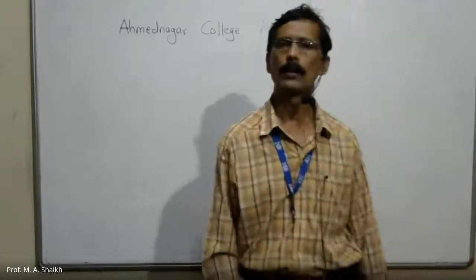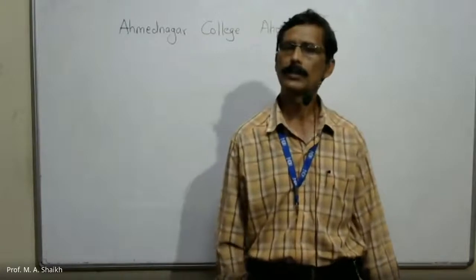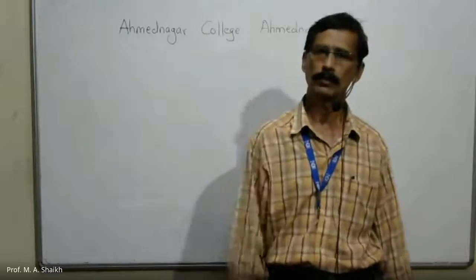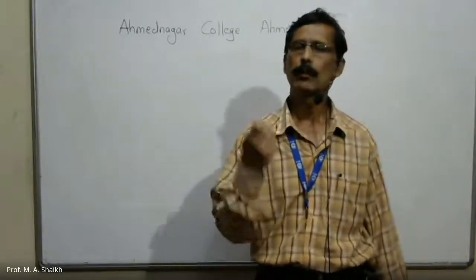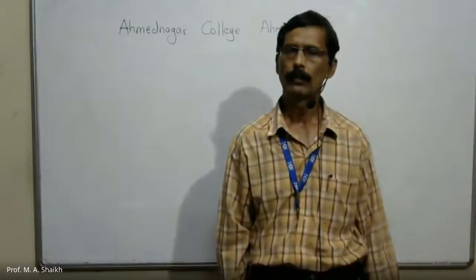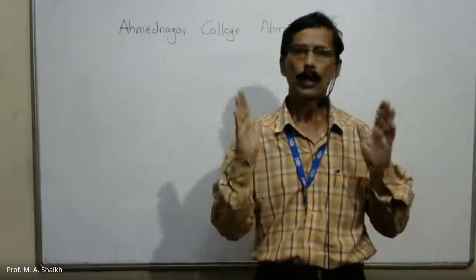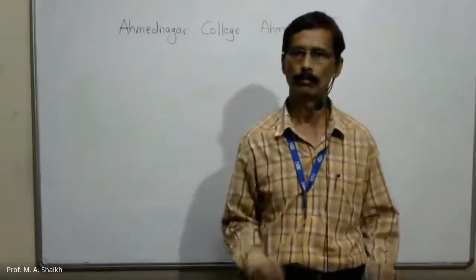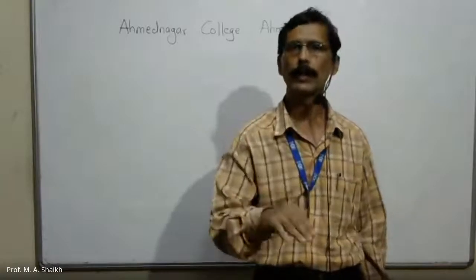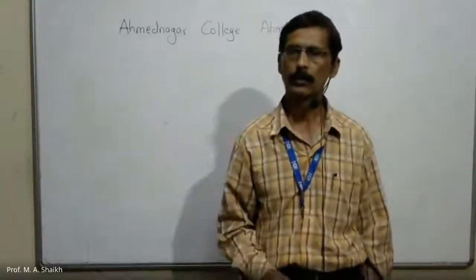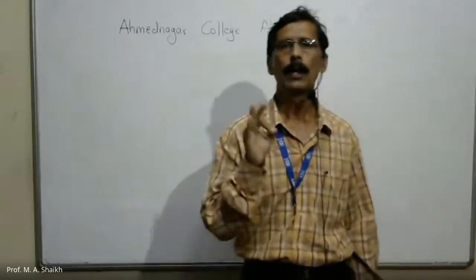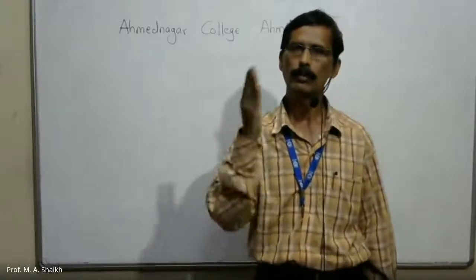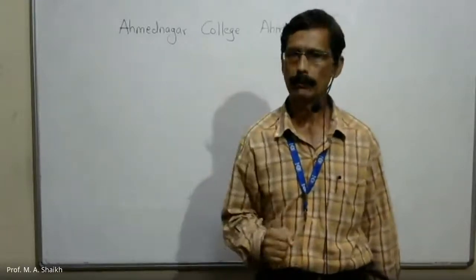Let's go to another slide. See, what is the heading? State of a system. What is a state of a system? Suppose the question is, what is a state of a system? When all thermodynamic or measurable properties of a system have a definite value, then the system is said to be in a particular state. जब सिस्टम के सभी थर्मोडायनेमिक या मेजरेबल प्रॉपर्टीज के लिए एक डेफिनाइट वैल्यू होती है, तब वो सिस्टम एक पर्टिकुलर स्टेट में होती है.